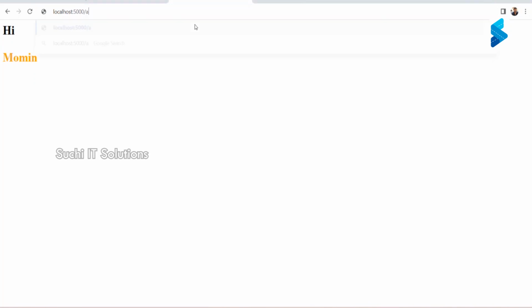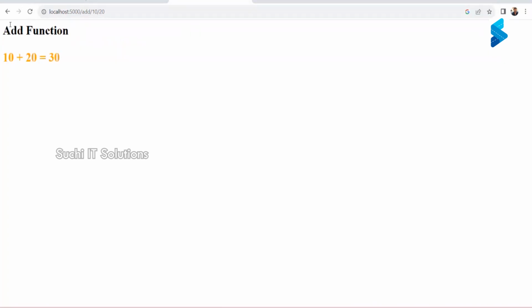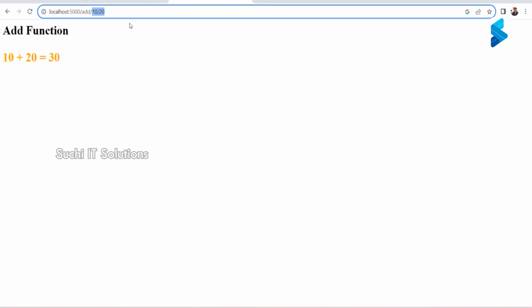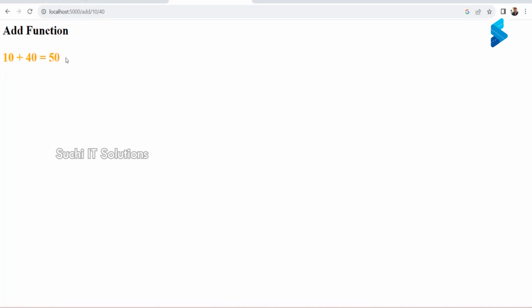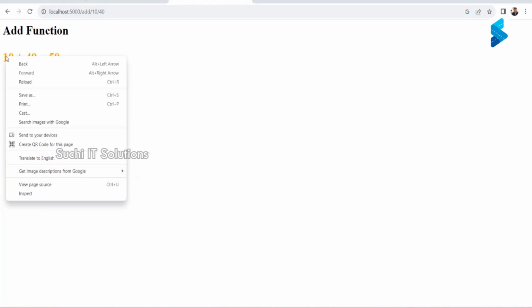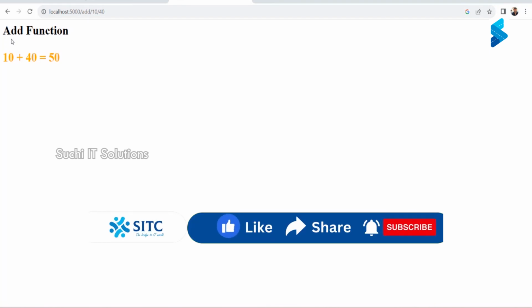What did we say? Add /10/20. Now it is going to respond with 10 plus 20 is equal to 30. Did we pass these variables from the browser? Yes, sir. 10 plus 40 is equal to 50. Right? So this is how we can also take some dynamic variables, which can be taken from the browser.